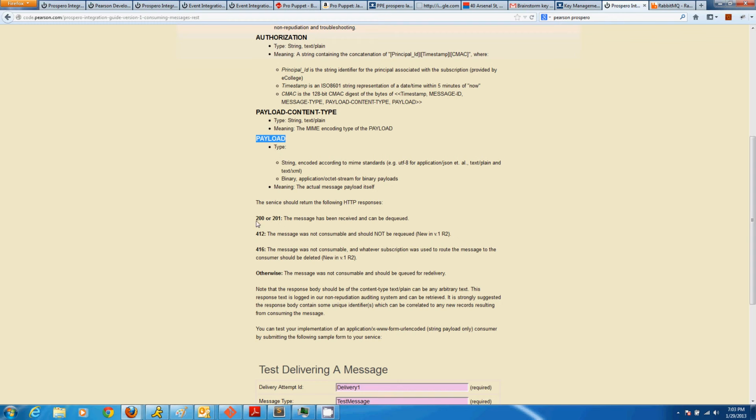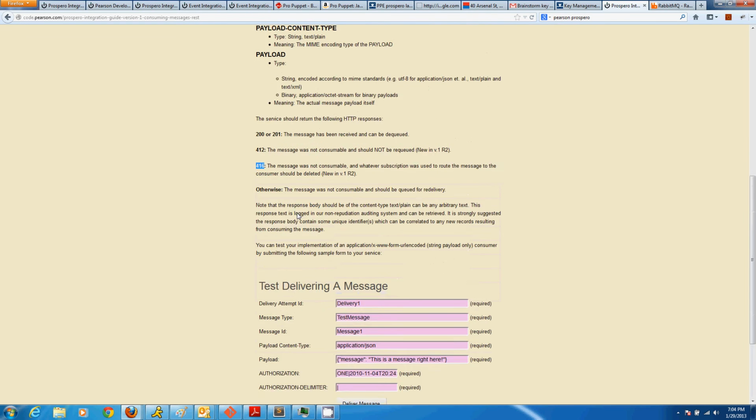Along with all of that, you'll also see the HTTP responses that you should return to Prospero, indicating something has to be done. What's really interesting about this is the 412 and 416 will give you some levels of control to tell Prospero, hey, I don't want the message again, or I do want you to give me the message again, or go ahead and delete the message. Something of that nature.